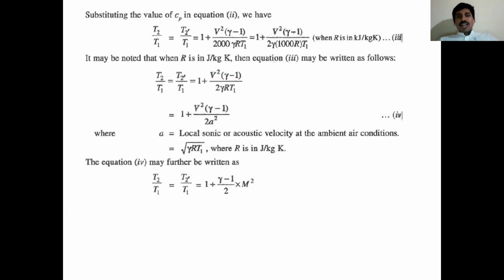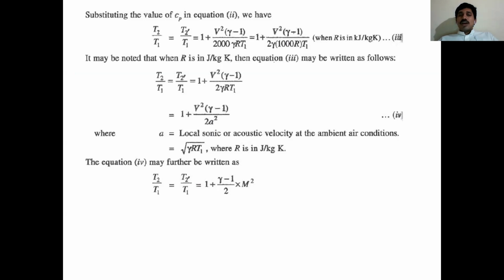So we can derive that T2 dash by T1 equals 1 plus V square, gamma minus 1, by 2 gamma R T1. See carefully, the term under root gamma R T1 means sound velocity. So the sound velocity is assumed as A. In the denominator I have gamma R T1, so instead I wrote A square.